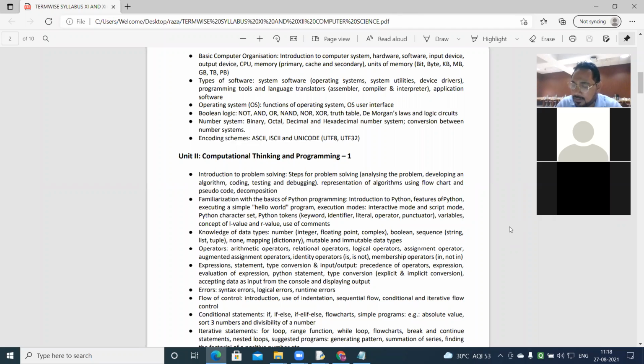Now we'll come to the logical operators. Boolean supports three basic logical operators. Number one, not. It makes true value to false and false to true. Unary operator, as I told you while teaching Python.